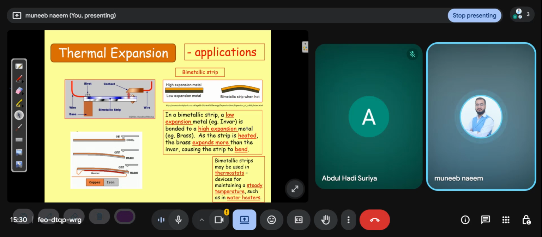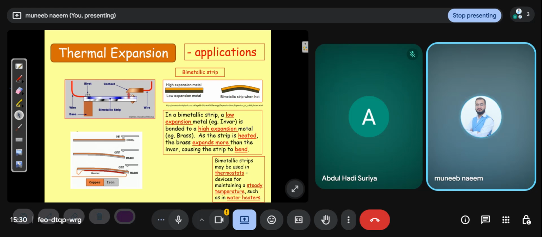When the temperature rises, expansion occurs, and the two plates have different capabilities for expansion. If the iron expands quicker than the steel plate, the strip bends. This bending helps us maintain temperature in alarming devices, in thermostats, or in our clothing iron. So you can see it in our home appliances.